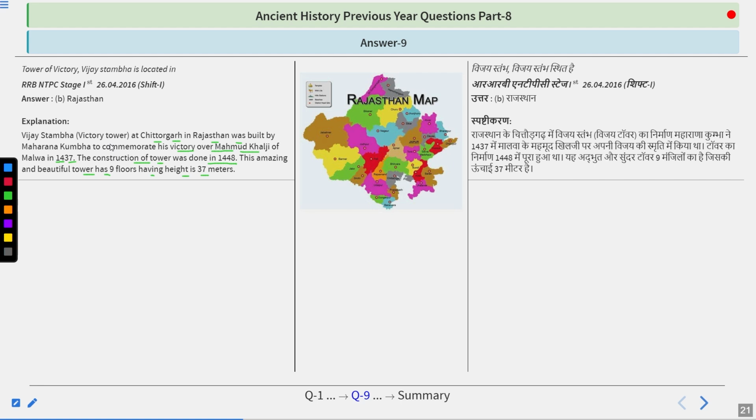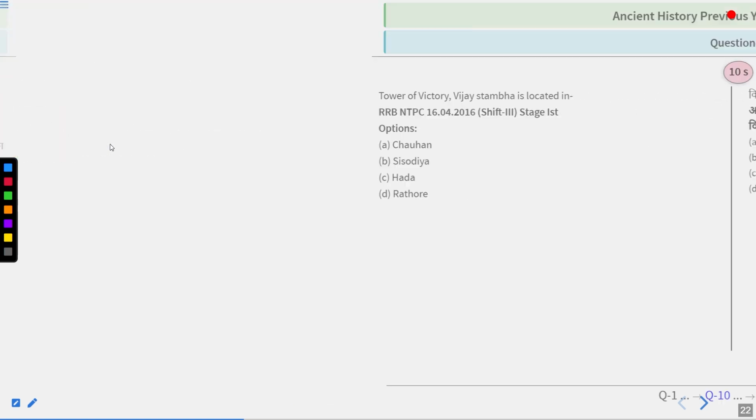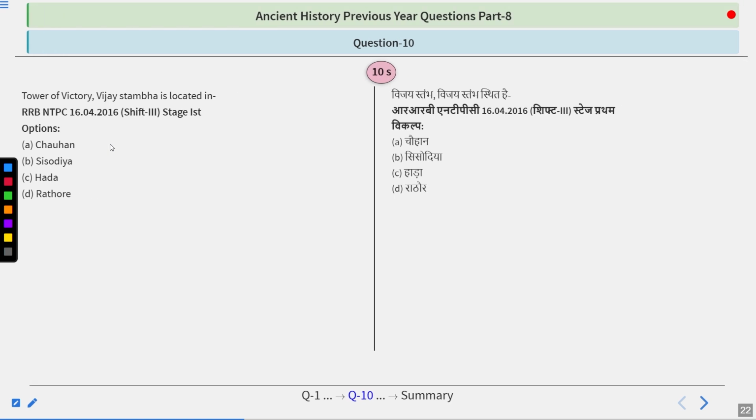So remember that Rajasthan is the place where Vijayastham is found. Tower of Victory, Vijayastham, is associated with which dynasty? So options are Chauhan, Sisodia, Hada, or Rathod. So take your time and answer.